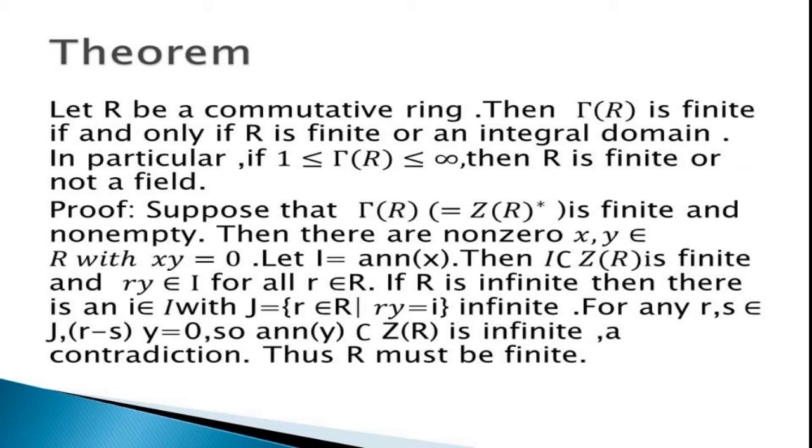Then I is a subset of Z(R), is finite, and ry belongs to I for all r belonging to R. If R is infinite, then there is an element in I with J, the set of all r belonging to R such that ry equals that element, infinite. For any r and s belonging to J, (r minus s)y is equal to 0. So the annihilator of y, a subset of Z(R), is infinite, which is a contradiction. Thus R must be finite.